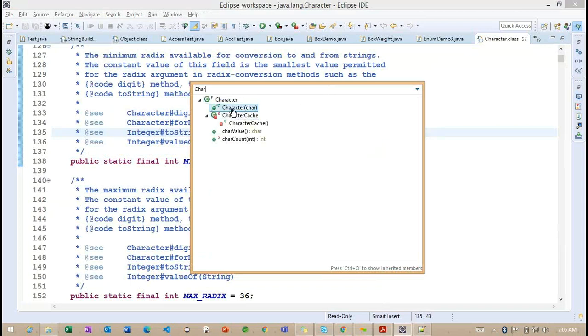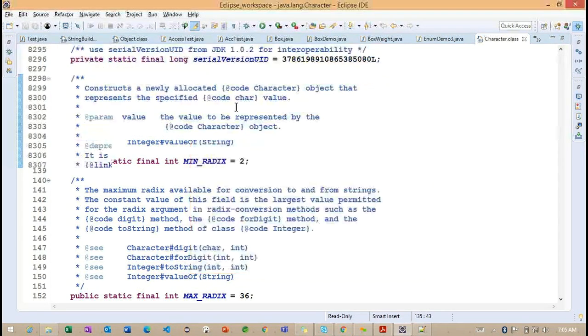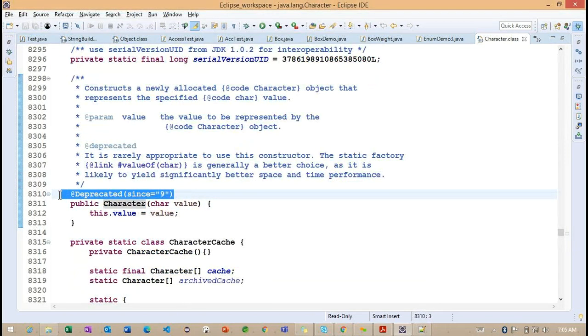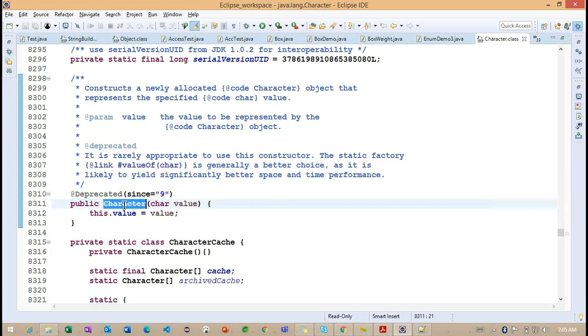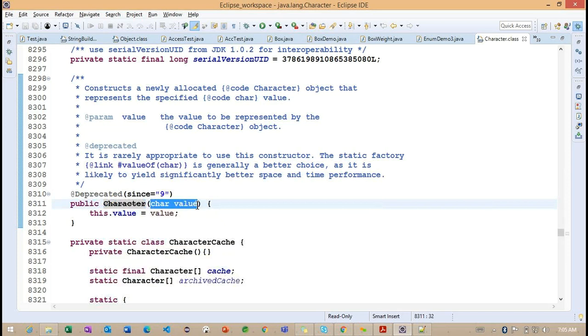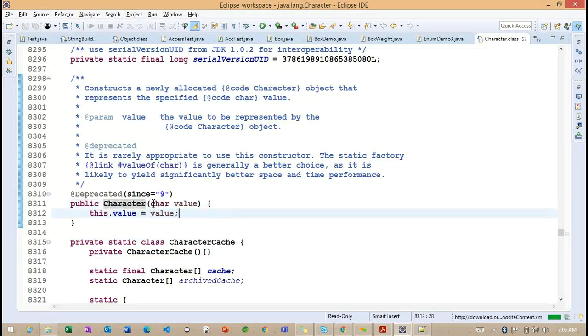The Character constructor is passing a primitive parameter internally. You can see it is deprecated from version 9 onwards, but we are still discussing up to version 8. This is the name of the class, and it expects this parameter, which we pass as a primitive value, not the object type. What is the primitive type? char.